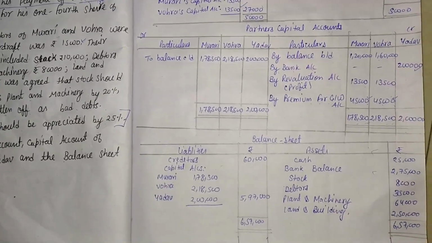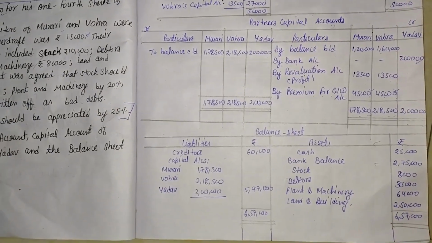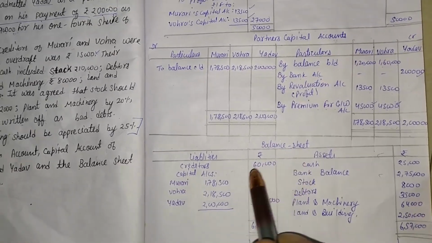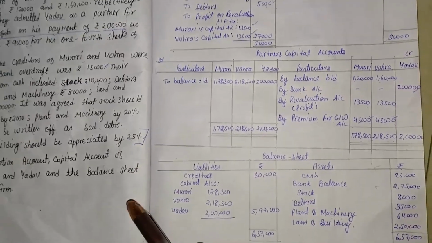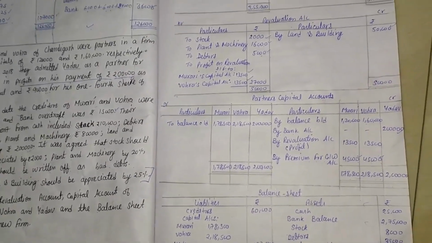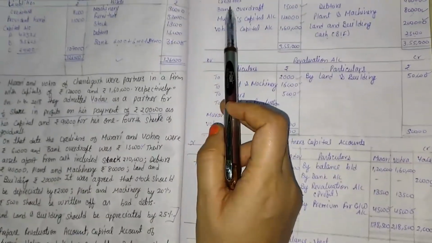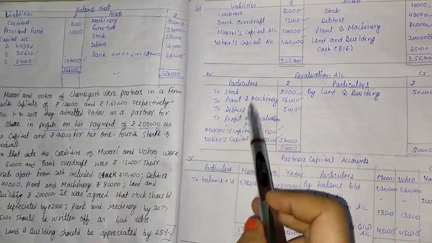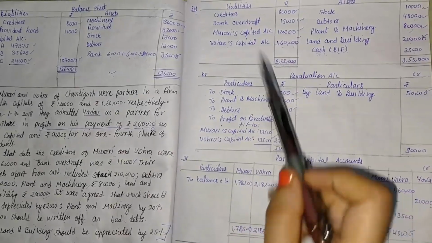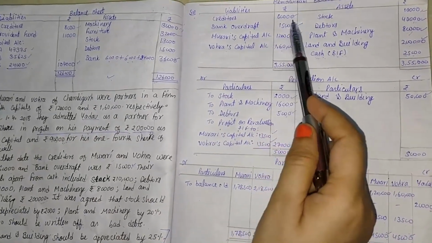Now the last important account that we will have to make is the balance sheet. For making the balance sheet we can take two accounts together, that is the memorandum balance sheet and revaluation account. Here the information is given: the creditors value is 60,000 and there is no other information about creditors. It means creditors come with the same amount, rupees 60,000.